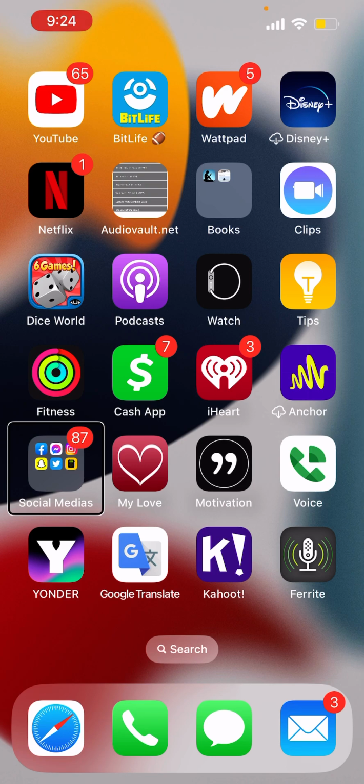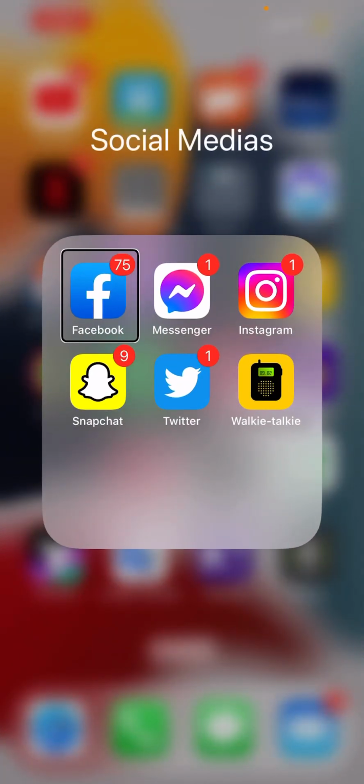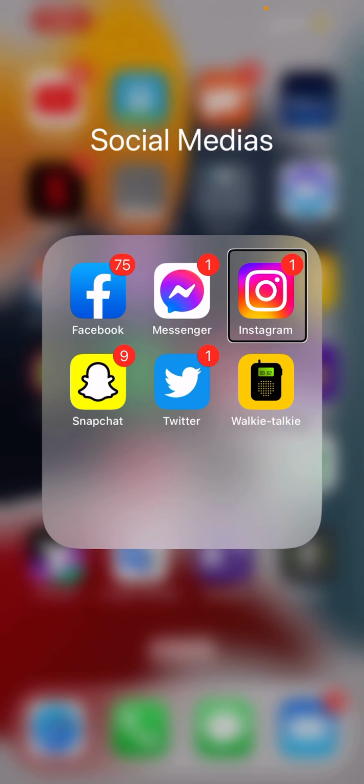Social media folder, six apps. Opening the folder: Facebook, Messenger, Twitter, Instagram, Snapchat. Facebook has 75 new items, Messenger 1, Instagram 1. My Instagram is Queen_CCNAE, no capitals, no spaces.